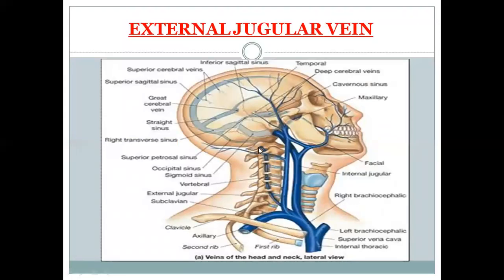So this is the same picture. This is an internal jugular which is joining with the subclavian and forms the brachiocephalic vein. This is an external jugular draining into the subclavian vein, and this is a vertebral vein. This is retromandibular. This is the anterior division of the retromandibular joining the facial vein and forms the common facial and entering into the internal jugular vein. This is superficial temporal and this is maxillary.